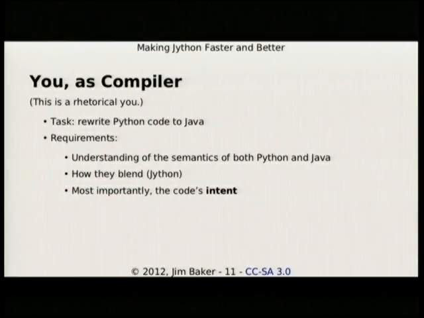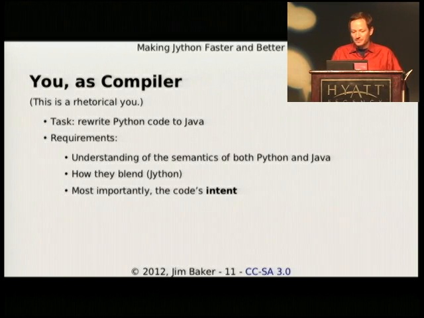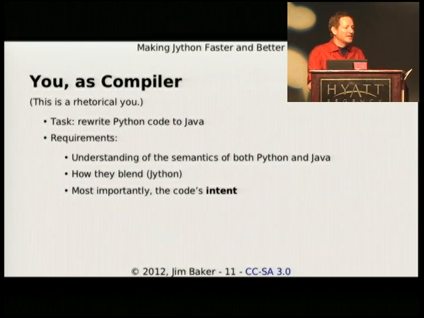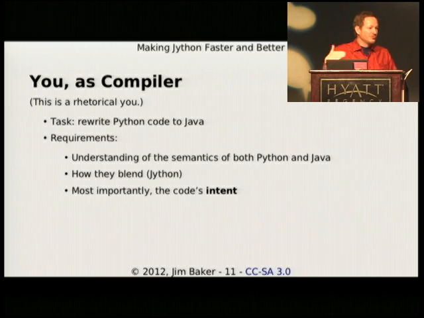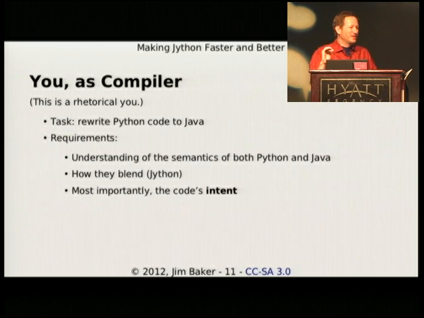So the question you would have is, I need to rewrite this code in Java. What would I do? Some of the things you would need to know are, of course, what the semantics of Python versus Java are, and how they blend, for instance, Jython can subclass Java classes with Python code. And most importantly, what is the actual intent of the code? You get to have the intent of the code because you are a person who can look at this, and there's probably some documentation, and maybe you even trust that documentation.